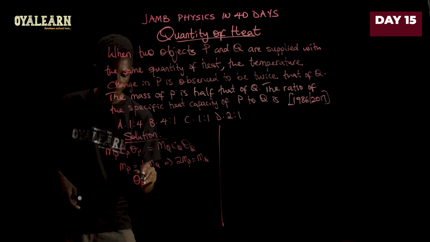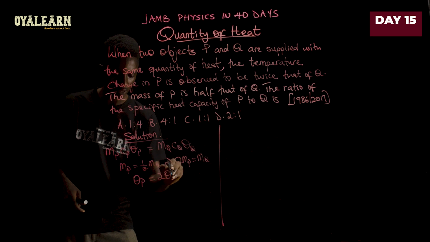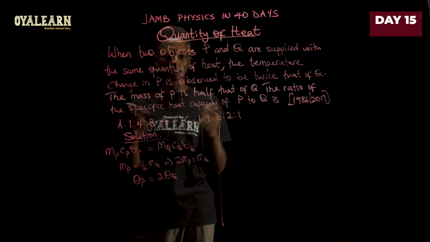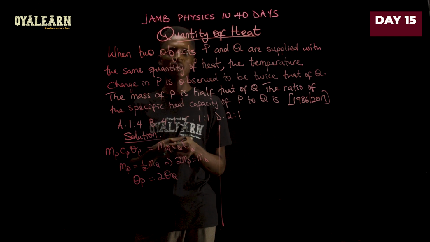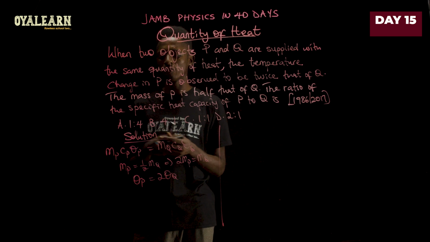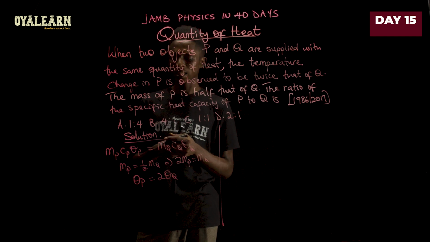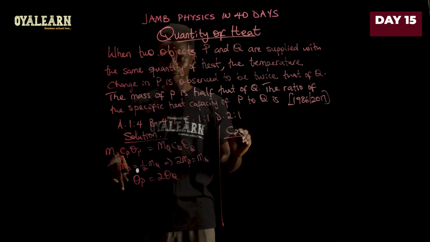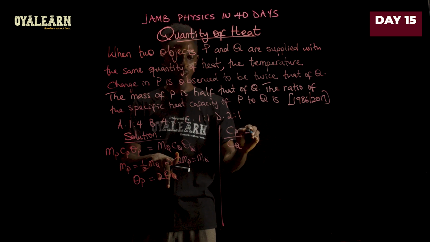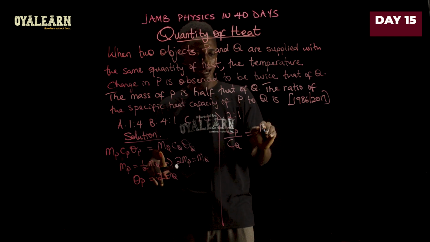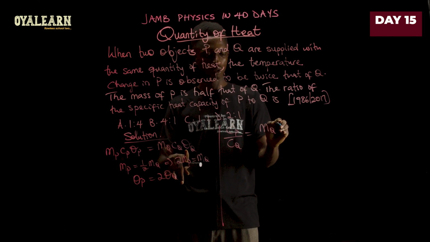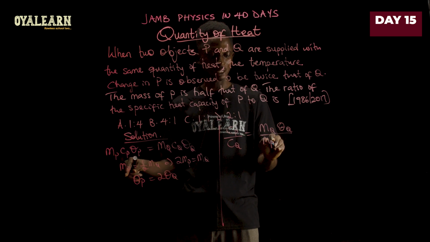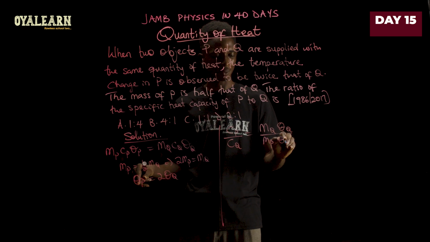So, theta P is going to be twice of theta Q. Now, noting that, that's basically all the information we have here. So let's go on to then find the ratio of their specific heat capacities. So from here, I can say C of P divided by C of Q is supposed to be M of Q theta Q divided by M of P theta P.